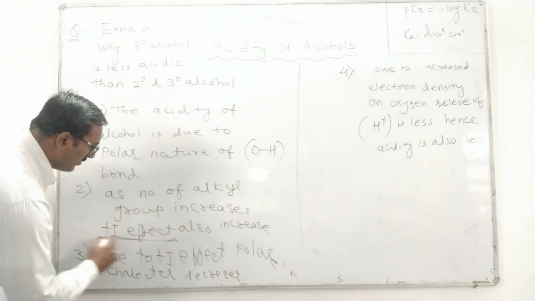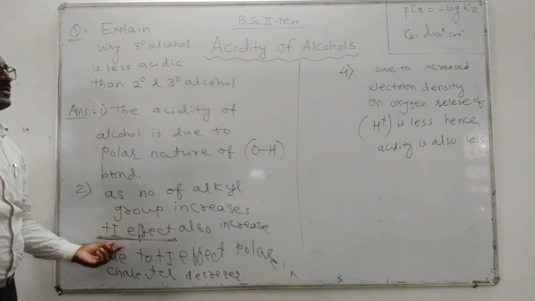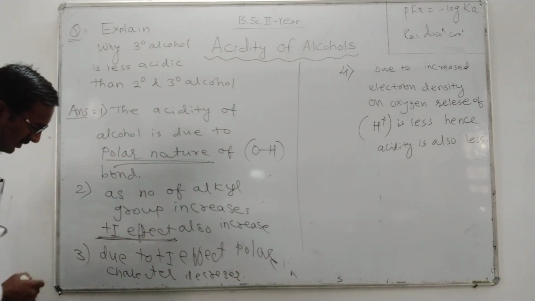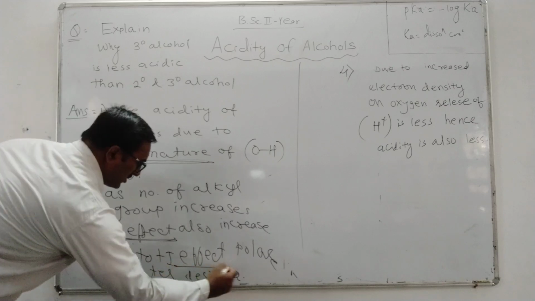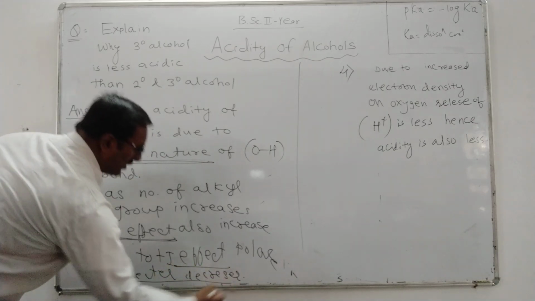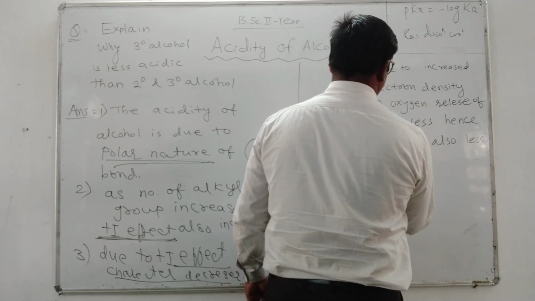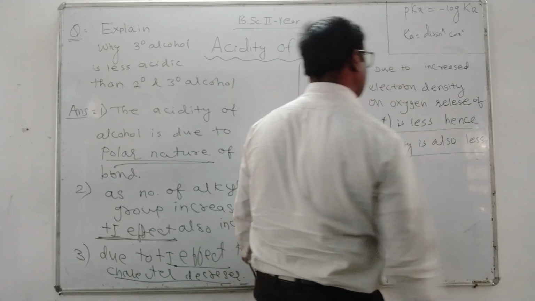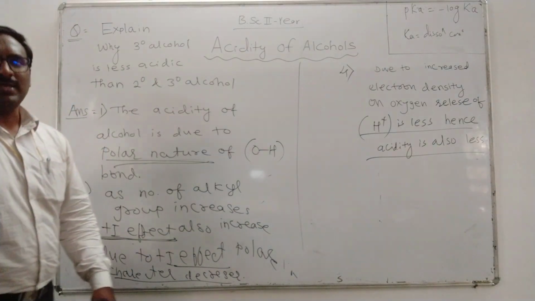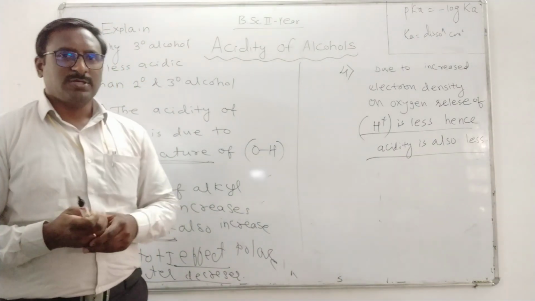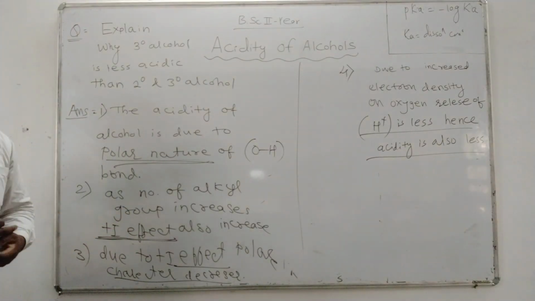So this word is very important. Underline this word, plus I effect. Then polar nature. This plus I effect increases electron density, and acidity is less in case of tertiary alcohol. So this is about acidity of alcohol.